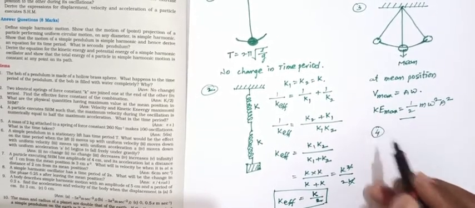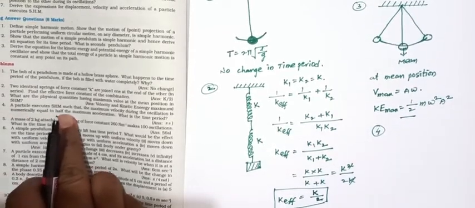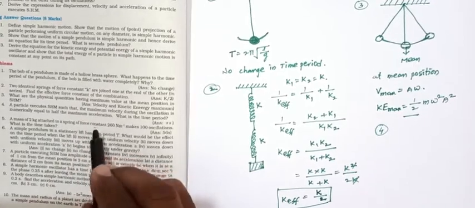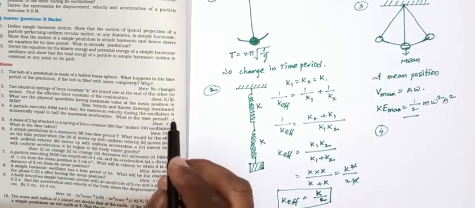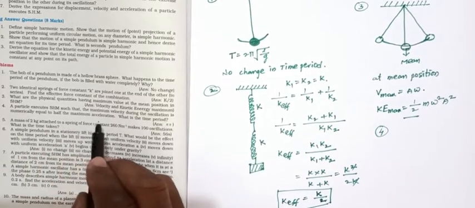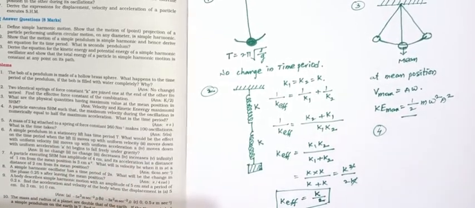Next, the fourth question is, a particle executes simple harmonic motion. The maximum velocity during the oscillation is numerically equal to half the maximum acceleration. What is the time period?